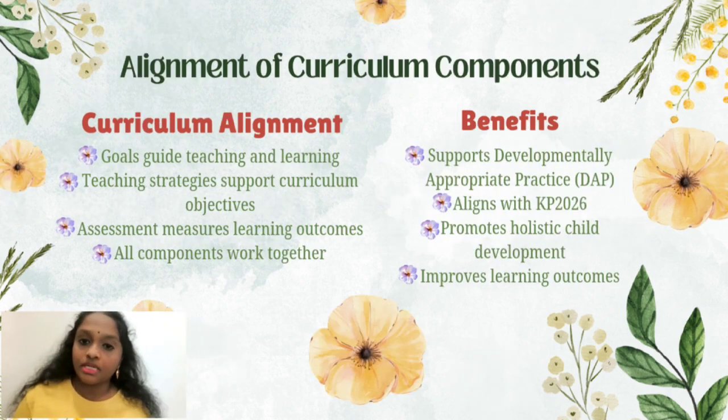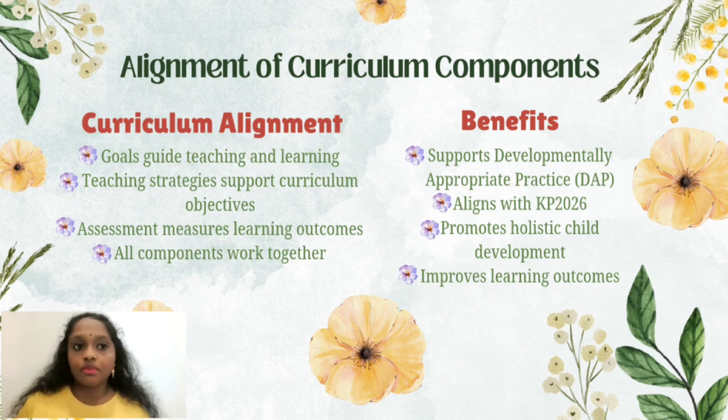Then the next one is about the integration of curriculum components. These curriculum components are interconnected and must work together. Curriculum goals determine what the children need to learn. Teaching strategies help children achieve these goals and assessment evaluates their progress. For example, storytelling and shared reading help children develop early literacy skills, while teachers assess progress through observation and language assessment.